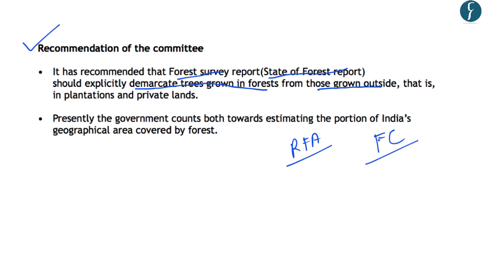And we know that presently the definition of forest cover includes the areas in the recorded forest areas as well as those areas where the trees are grown outside these forest areas. And these include the plantations and the private lands as well. Now the previously used definition of forest cover which is being used by the forest survey reports was criticized by the environmentalists also. And they highlighted that this practice of using this wide definition of forest cover is not ecologically sound. And this concern of the environmentalists has now been included in the recommendation of the high-powered committee of Ministry